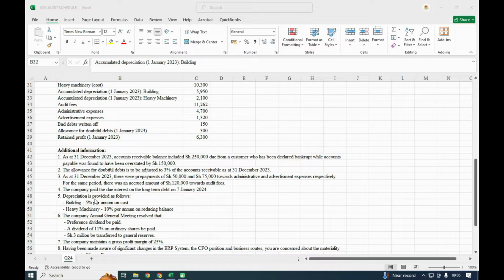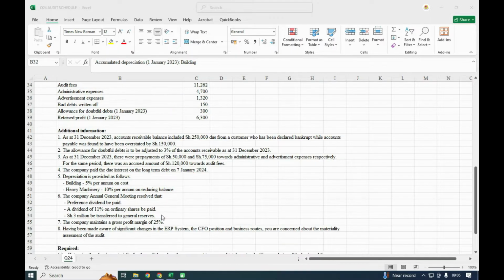Then depreciation is provided as follows. Building is 5% per annum on cost. Heavy machinery, 10% per annum on reducing balance. And the company annual general meeting resolved that preference dividend be paid, a dividend of 11% on ordinary shares be paid, and 3 million be transferred to the general reserve. The company maintained a gross profit margin of 25%.